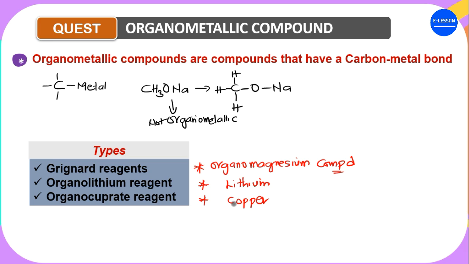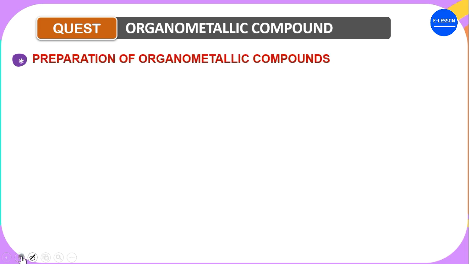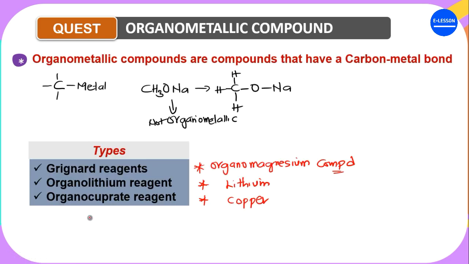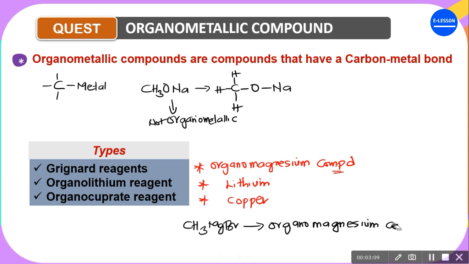Now, examples of organometallic compounds: if you have something like this, CH3MgBr, this compound is called an organomagnesium reagent or the Grignard reagent. This is what is called the organomagnesium or the Grignard reagent. Are you getting it now? Organomagnesium reagent or the Grignard reagent. Okay, you call it the way it is.